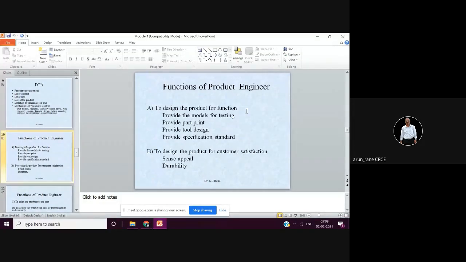Suppose you design a pen, a writing pen, and in this pen there is a camera, and there is music also. You can hear the music, you can see the videos. The only thing is that this pen cannot write. Then who is going to take the pen? So this is what the function means, to design the product for functions. Now in this, there are again sub points, like provide the models for the testing.